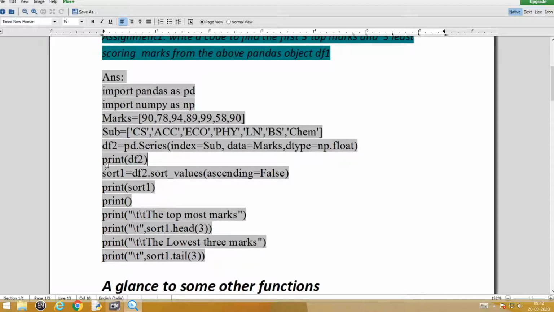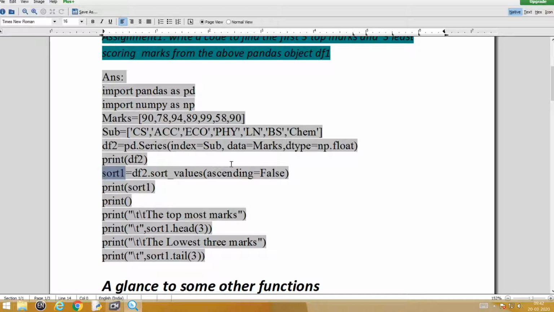What I did is, clearly after printing, only for the purpose of showing the answers once again, the original series or the object. After that I sorted. I hope you also did the same way. After sorting, again this is not very much required as per the question, but I have shown the sorted list once again. So sort1 becomes the next object. The first object is your DF2, the second object is your sort1.